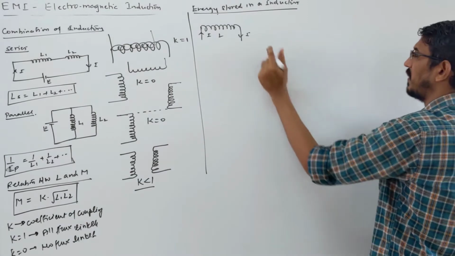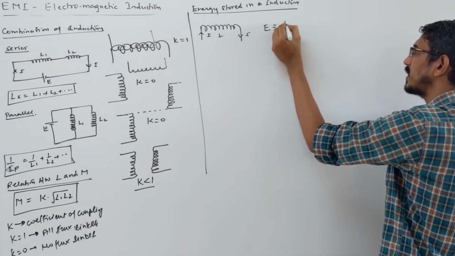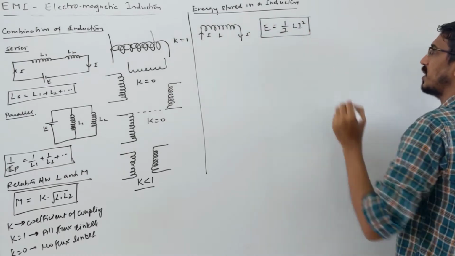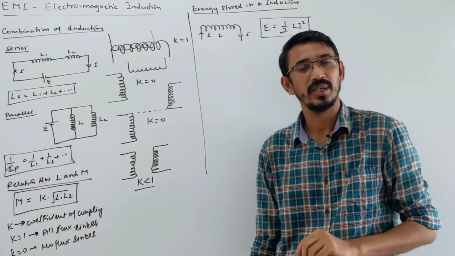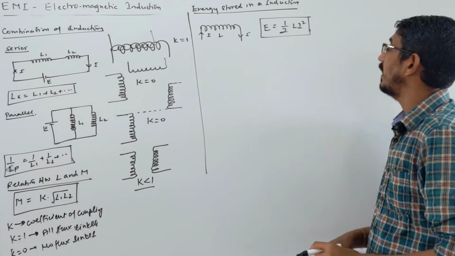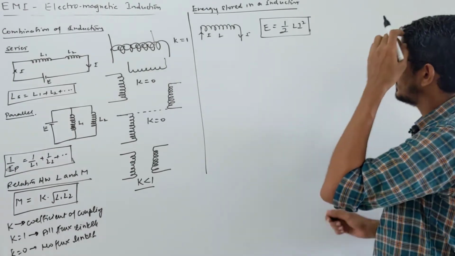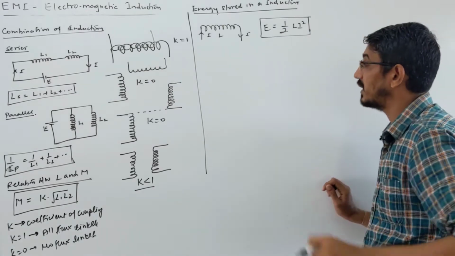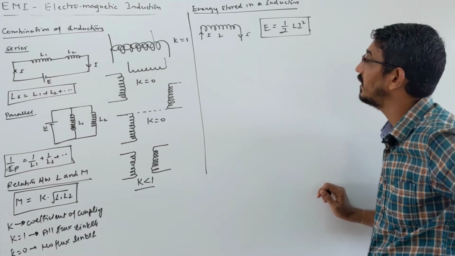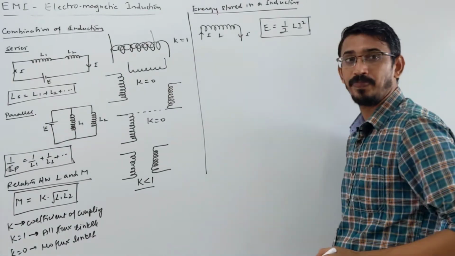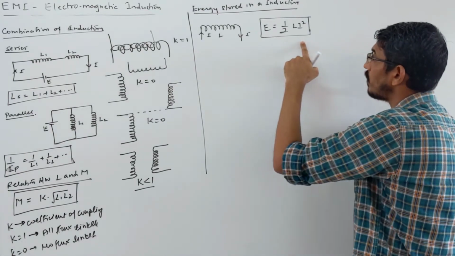So I am now doing a small derivation. The energy stored is given by half L i square, and everybody knows this formula. Nothing is special about this, right? Energy stored in an inductor is given by half L i square. This is called energy stored in terms of magnetic flux. Here L is the self inductance and i is the current. So you know that they ask direct questions on this formula.